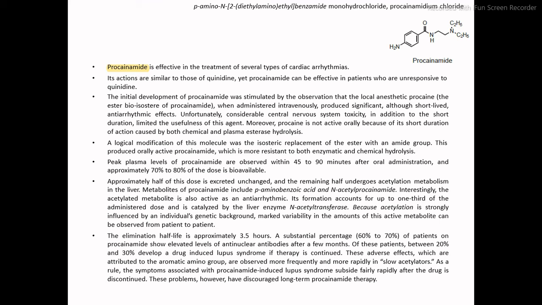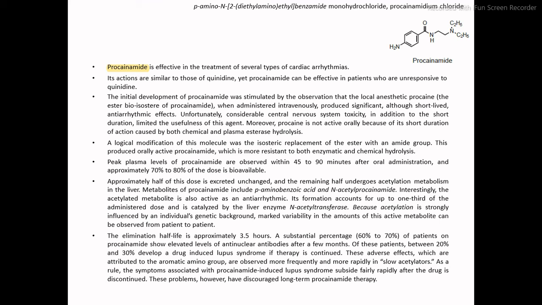Because of acetylation, it is strongly influenced by an individual's genetic background, marked by variability in the amounts of this active metabolite from patient to patient. The elimination half-life is approximately 3.5 hours.